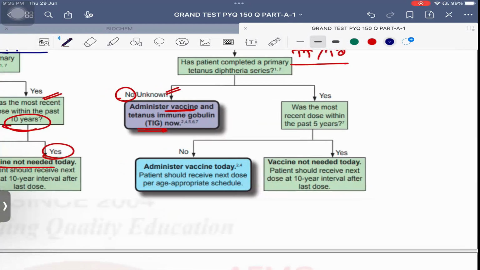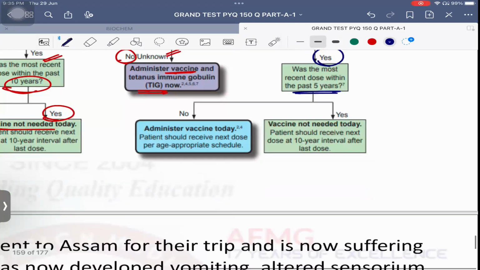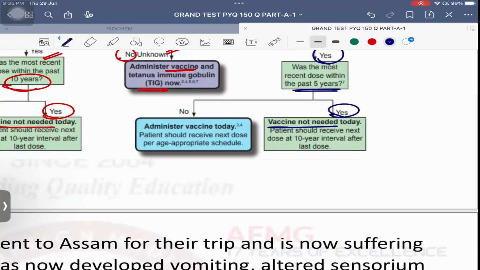Now you need to ask, if he has taken the vaccine, whether it was taken within 5 years or more than 5 years. If the vaccine was taken within 5 years, again, the vaccine is not required today. But if the vaccine was taken more than 5 years ago, then we need to administer the booster dose today for sure. No issues with this.